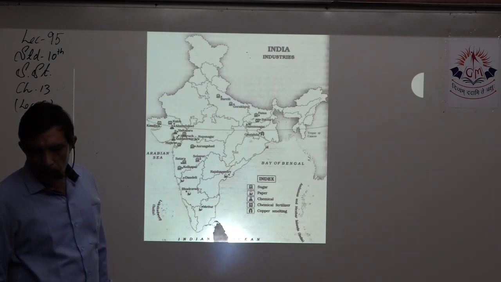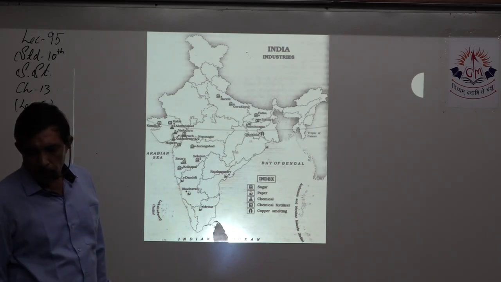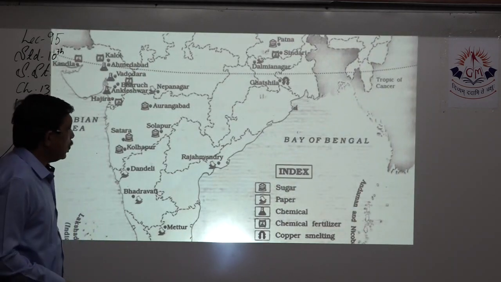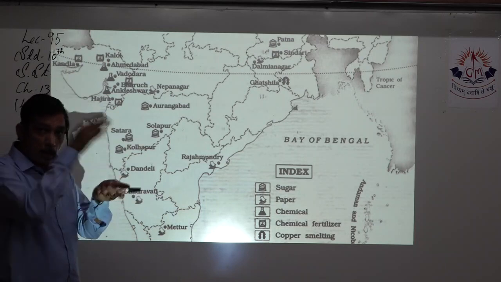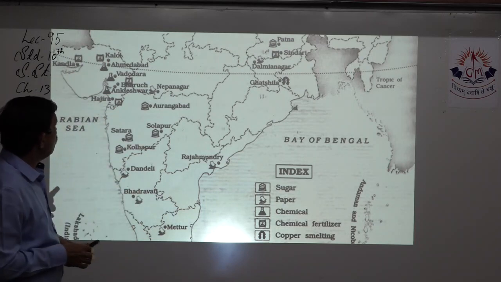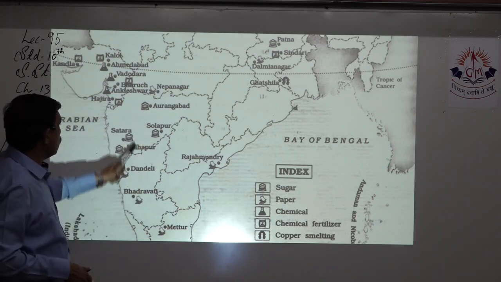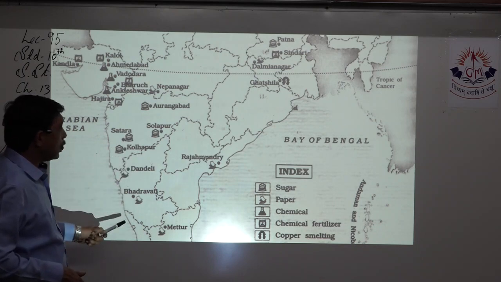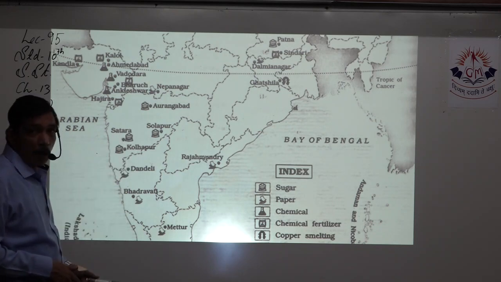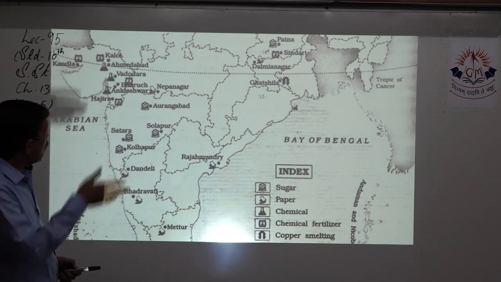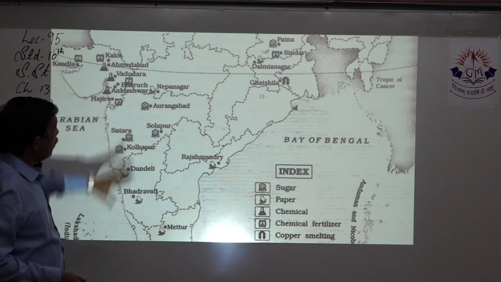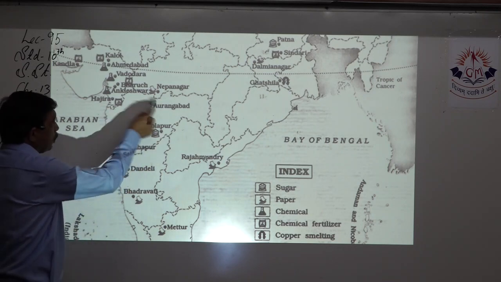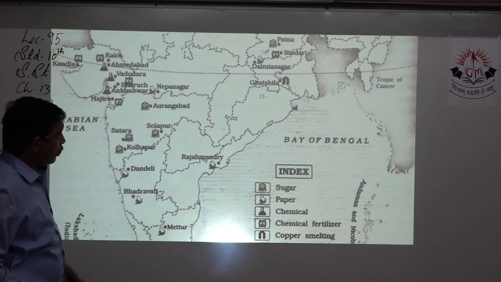Next is for sugar industry. So you see, sugar is marked over here like this. So it is a sugar bag, or the sugar is seen in a heap over here. Aurangabad, Solapur, Satara, Kolhapur. These are all the places, because Maharashtra is the main important one, and after that UP is also there. So you can find these 4-5 spots over here in Maharashtra.